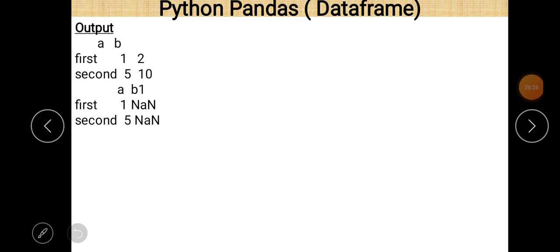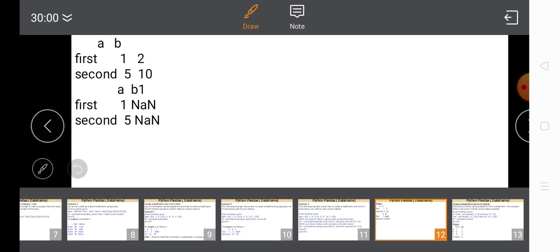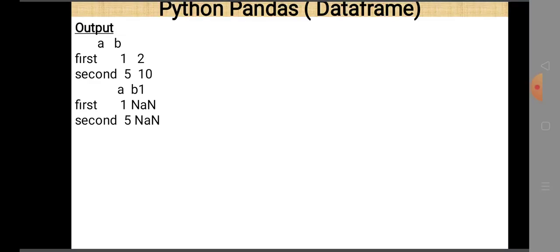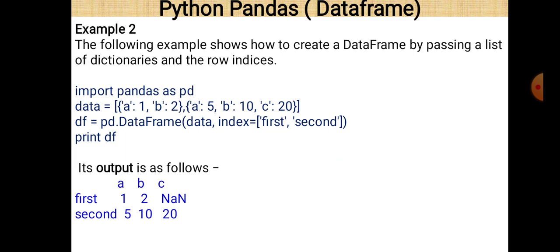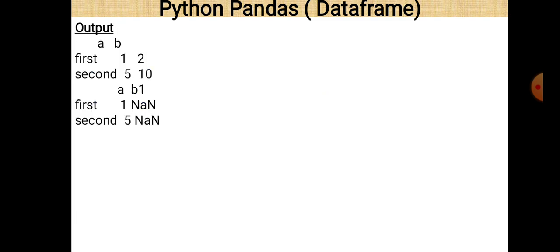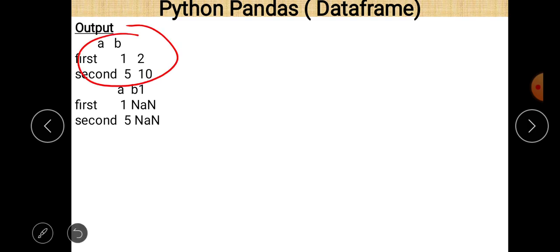Let us see what the output is. You can easily see that. In the first case, this is the output here. The values 1, 5, 2, 10 are printed. First and second are the names of the index values. But in case number 2, we can easily see that there is a value for a, but for